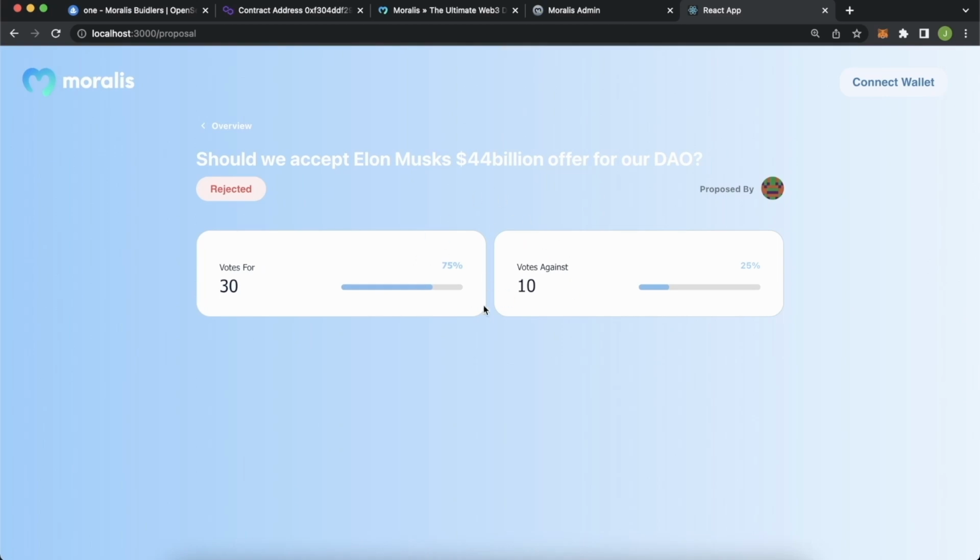Our proposal page is starting to get its shine. We have our votes for, 30 votes for, and votes against 10, giving us the percentage of 75% votes up. So actually we would need to change these percentages in this hard code version, as this proposal was rejected, and in this case this proposal would have been approved as there were more votes up than votes down. So let's just quickly change that.